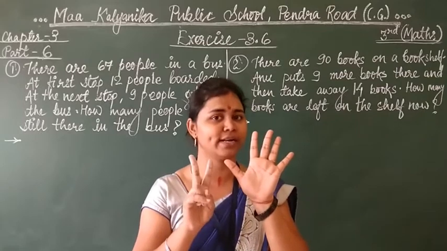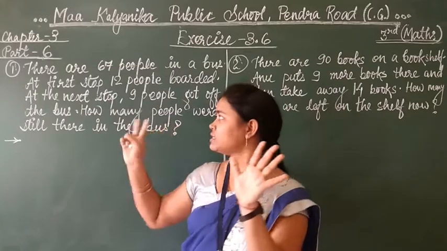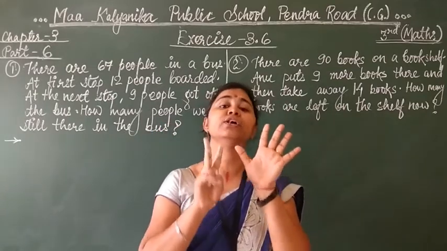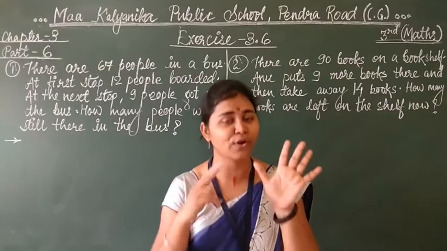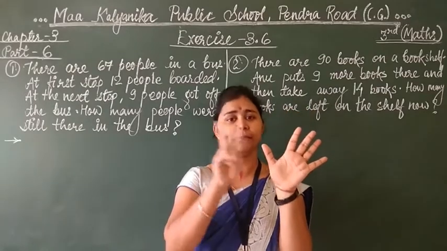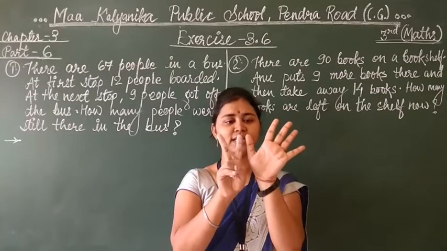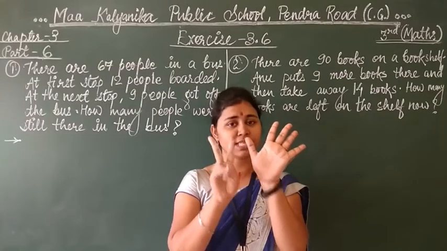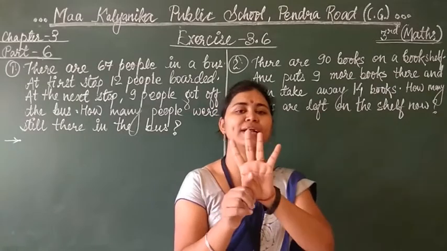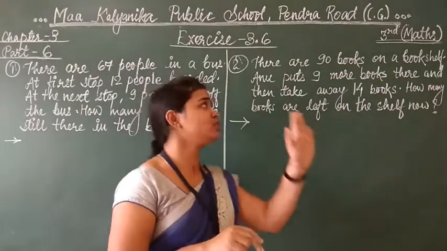At the next stop, 3 people got off the bus. So 5 was there already, 2 came inside, and then 3 got off. First we add 5 and 2, it becomes 7. Now 3 went out at the next stop, so how many are left? 4. In the same way we have to do it here.